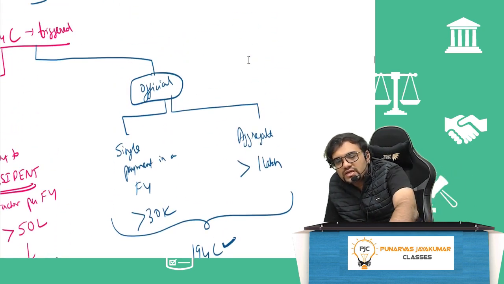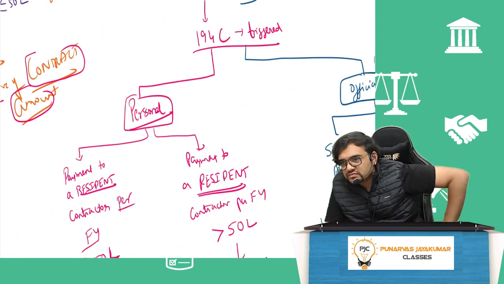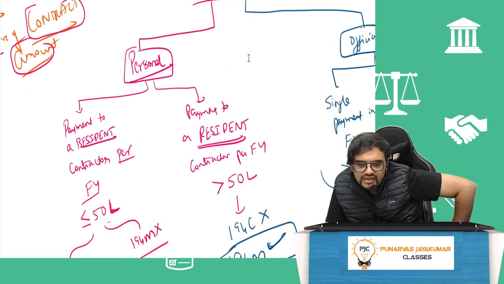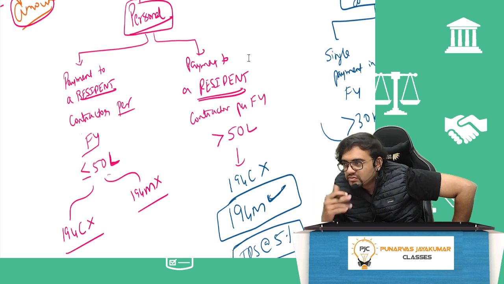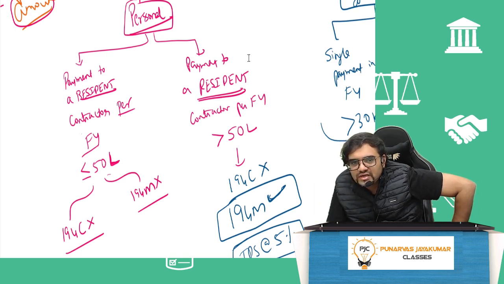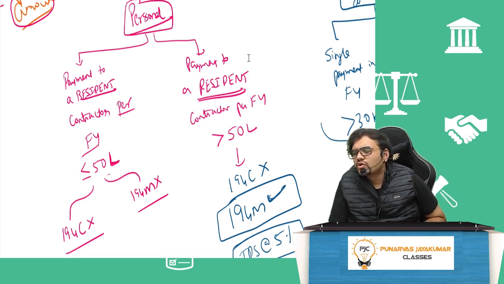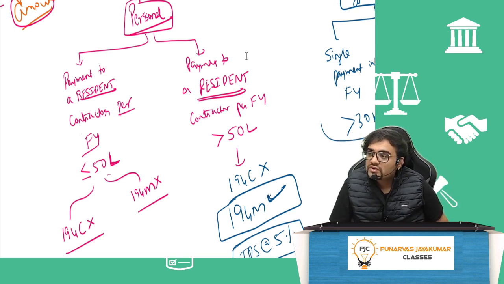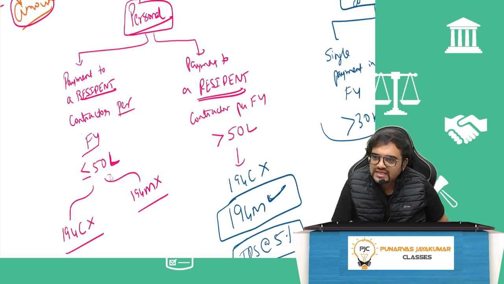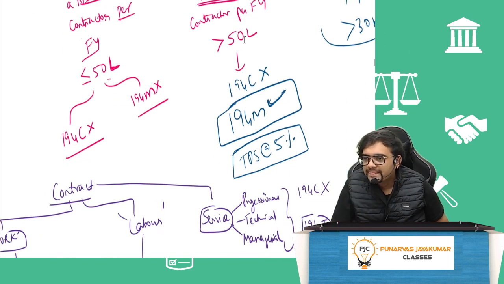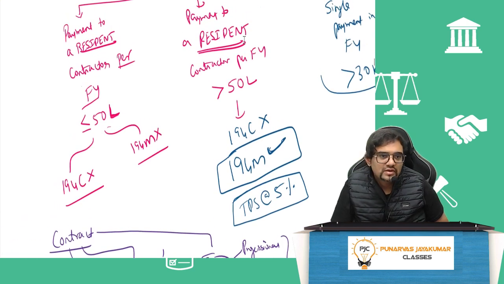On the other hand, Virat Kohli hires an interior designer for his house. Interior designer for his house. And he's paying them 20 lakh rupees for one room, not even a house. He wants an interior designer fully designing his interior, let's say his study or library. He has given it to an interior designer who is charging 20 lakh rupees. Now, is the payment to a resident contractor per year less than or equal to 50 lakhs? Yes. So 194C also will not come. There's one more section, 194M, that also will not come.